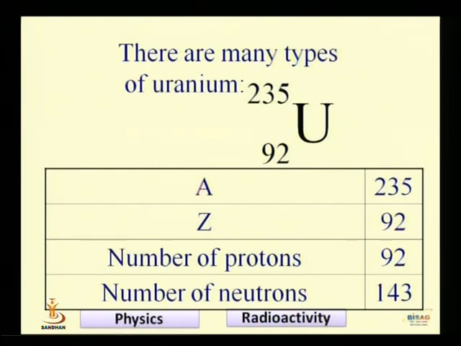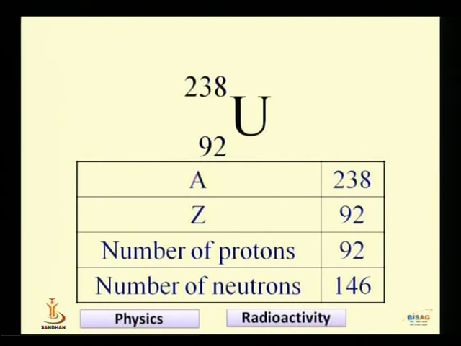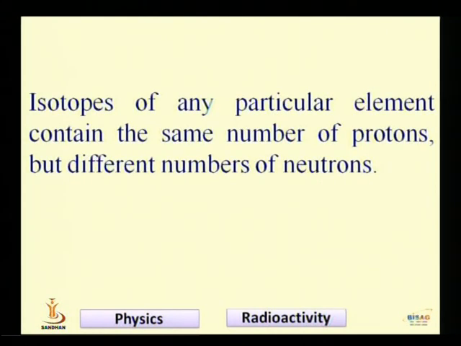So you can see here the number of neutrons is very much larger than the number of protons. The second example is uranium-238. For this structure, A is equal to 238 and the atomic number Z is equal to 92. The number of protons is the same as Z, so the number of protons is 92, and the number of neutrons is A minus Z, which is equal to 146. So isotopes of any particular element contain the same number of protons but a different number of neutrons.